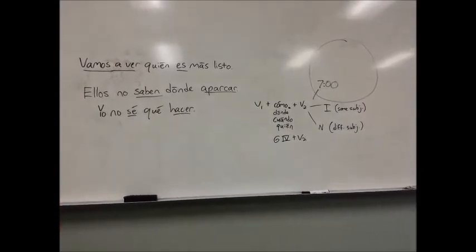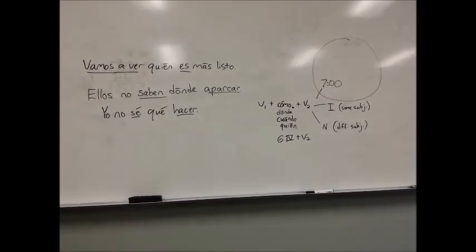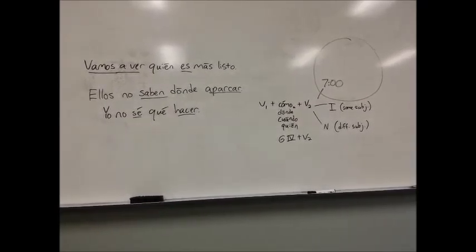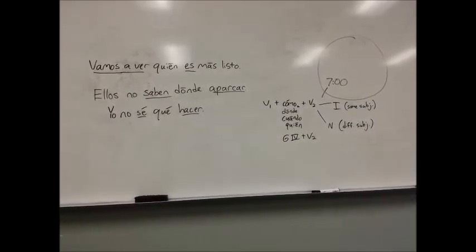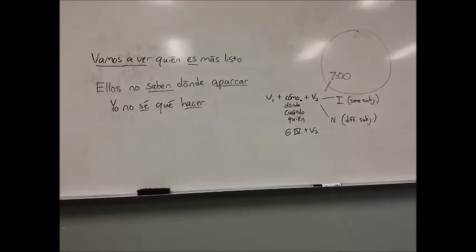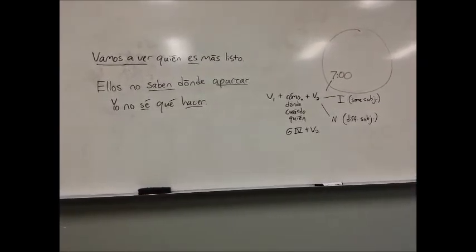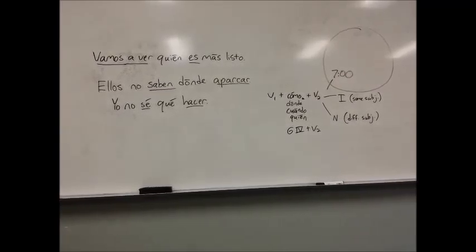There's a way to tell if something works a las siete. And to do that, all you have to do is separate the sentence into a question and an answer. If it's possible, then the sentence is a las siete. For example, in the first one, we're going to see who is smarter. You can ask the question, ¿Quién es más listo? And the answer is, vamos a ver.